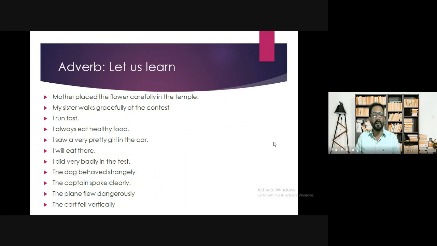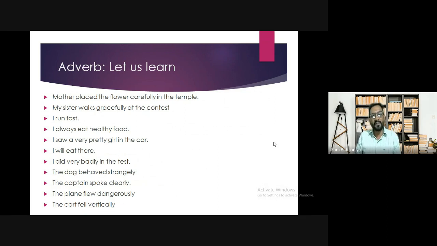When I say that I run fast, so how do I run? You will give the answer fast. So fast is the word which tells us how the action is going on. It tells us how the action is taking place. It tells us how the action took place. It also tells how the action will take place depending on the tense of the sentence.